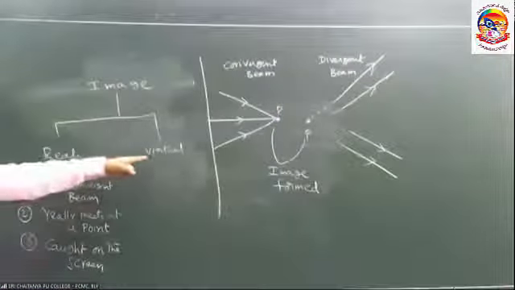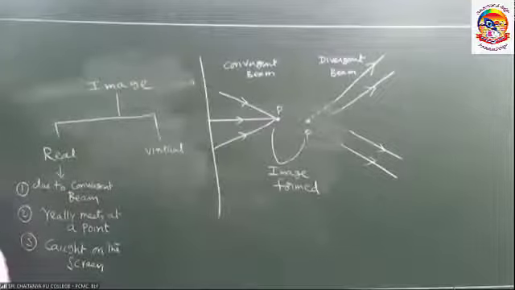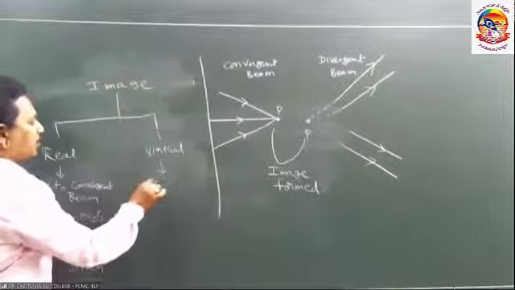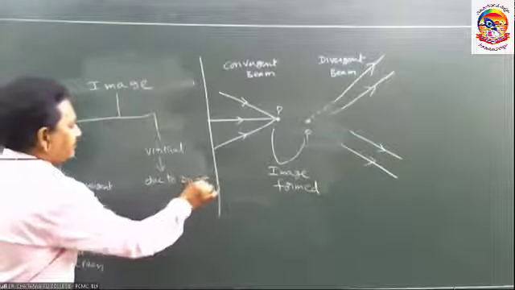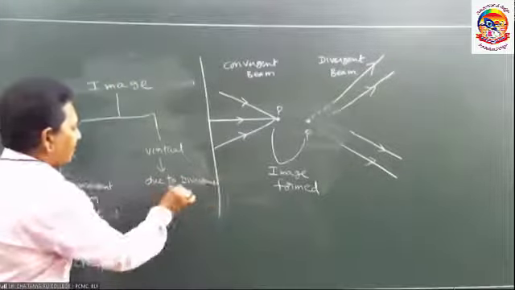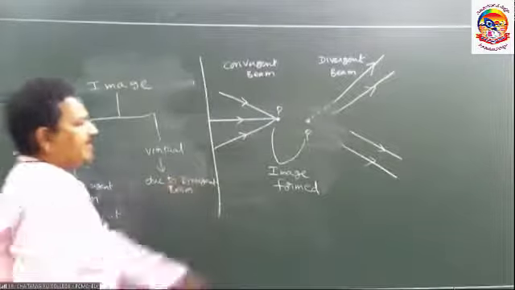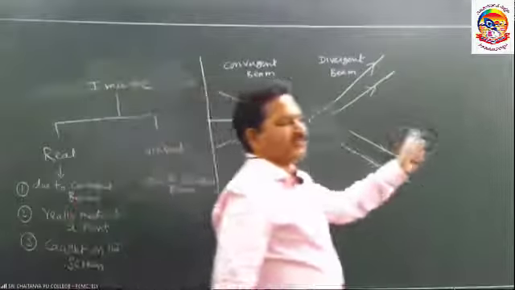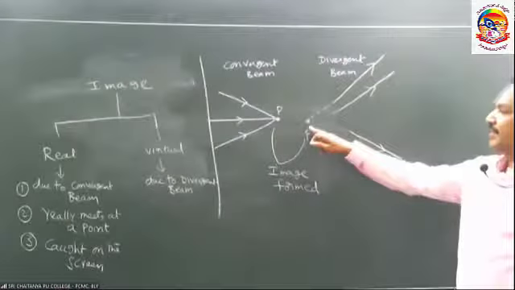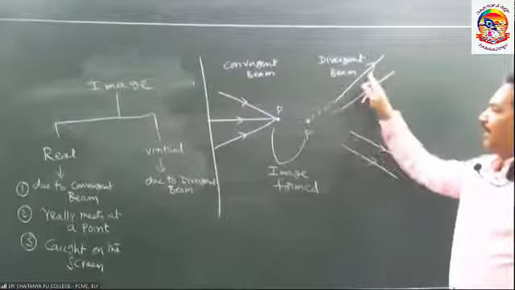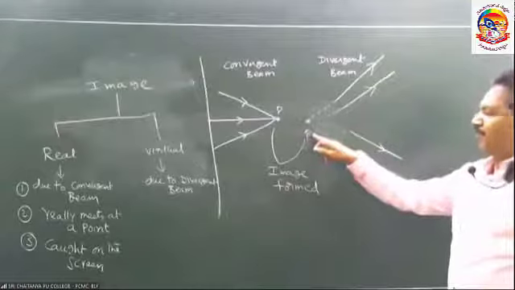Then what is the virtual image? The virtual image is formed due to the divergent beam. If we see the diagram properly, here the light rays do not meet but appear to meet at a point.